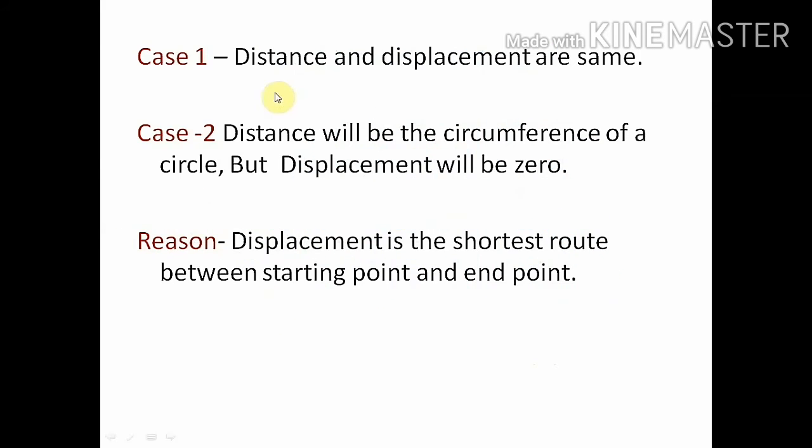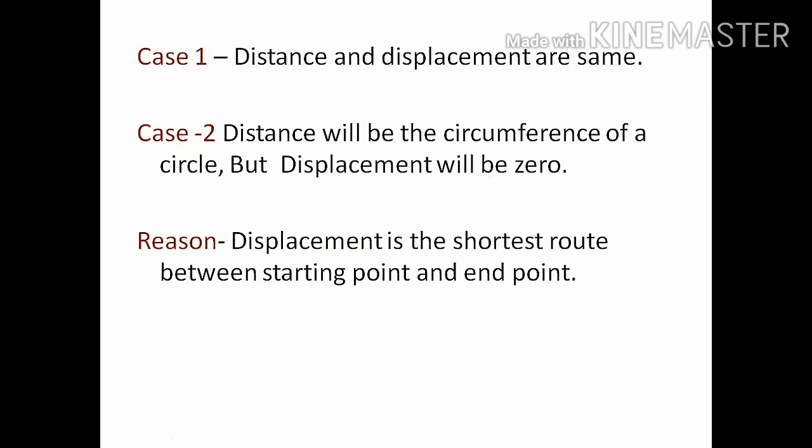So in case 1, distance and displacement are the same. And in case 2, distance will be the circumference of the circle. Circumference means 2 pi r of the circle. But displacement will be 0. Why is it 0? Because displacement is the shortest route between the starting point and the ending point. And in the case of a circle, the starting point and ending point are the same. So that's why displacement is 0.